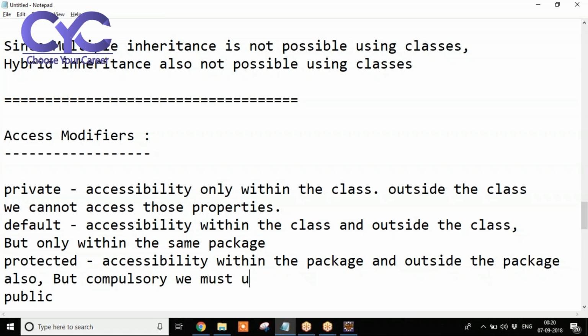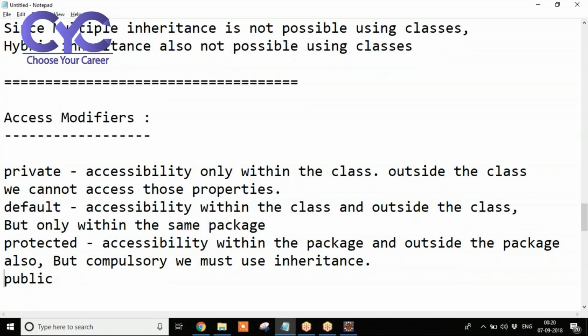Compulsory we must use inheritance. From outside access only, this inheritance is required, right? Outside the package. If it is inside the package, no issues. If you want to use it outside the package, compulsory we must use inheritance, and it should be the protected modifier only. If it is default, again we cannot access outside the package. If it is the protected modifier, then only we can access outside the package. But compulsory we must use inheritance.